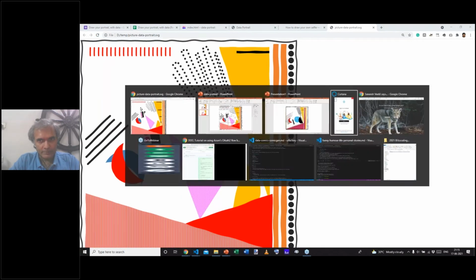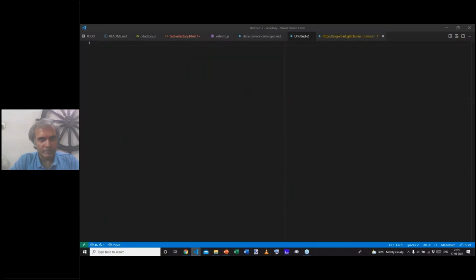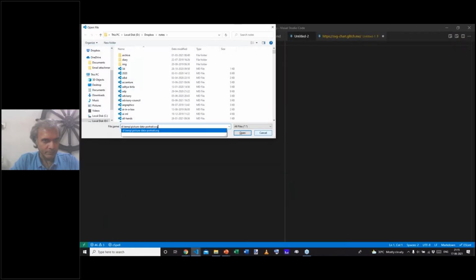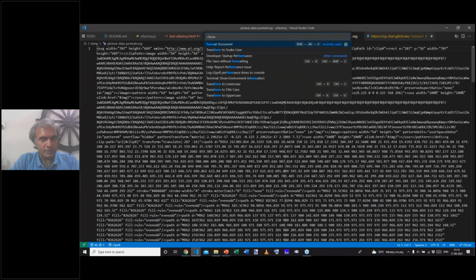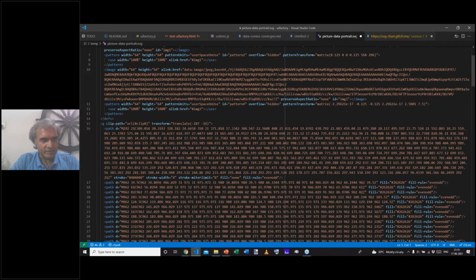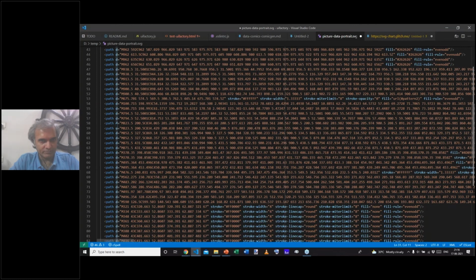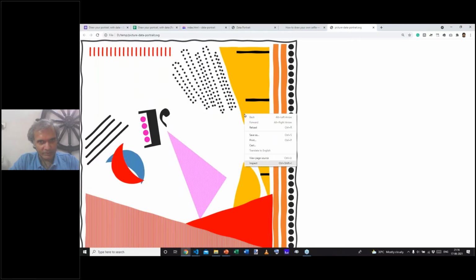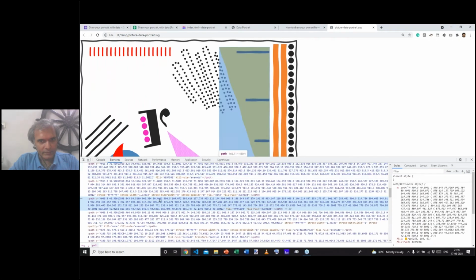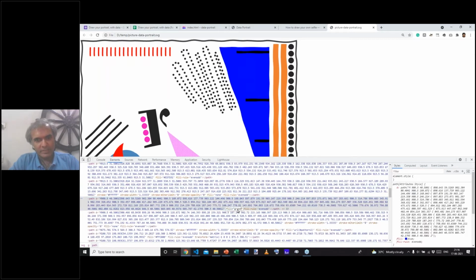But more importantly, let's look at what happens if I open it in a code editor. Format the document. Yeah. You'll notice that it has a series of paths, and each of these paths represents a shape. So if I inspect this one, for example, this is a path, and I can change its fill color to, let's say, red or blue, and so on. Now, the important thing about this is that it's possible to edit it outside of PowerPoint. And clearly, this is on the browser, and it's also possible to edit it on the browser.